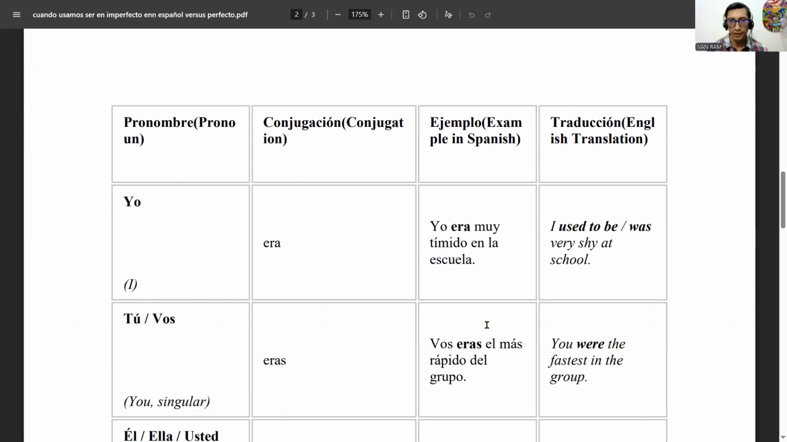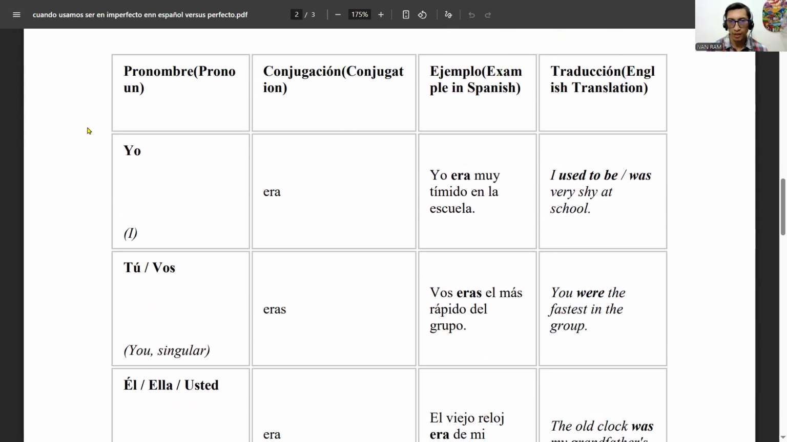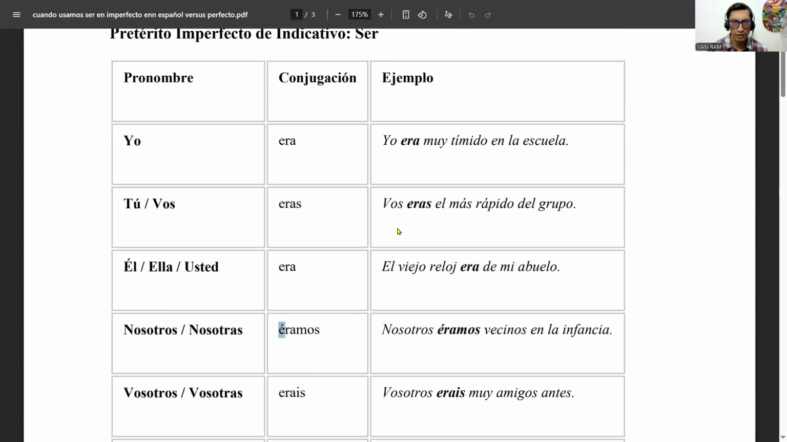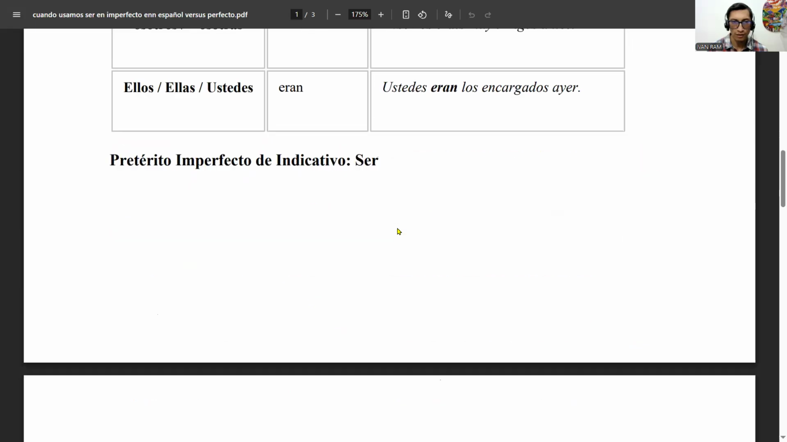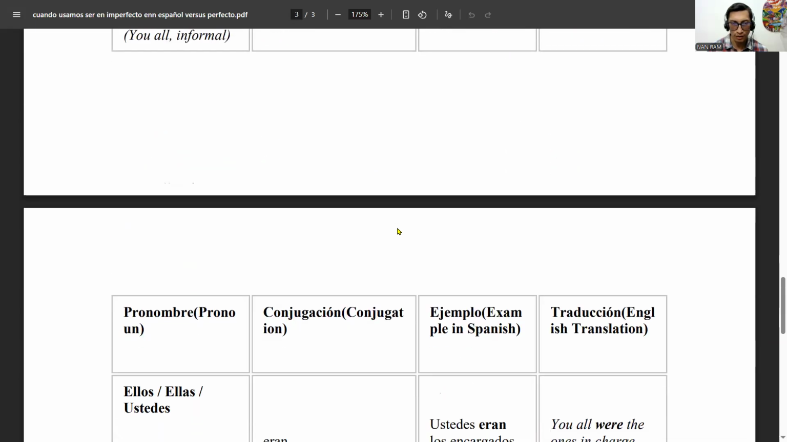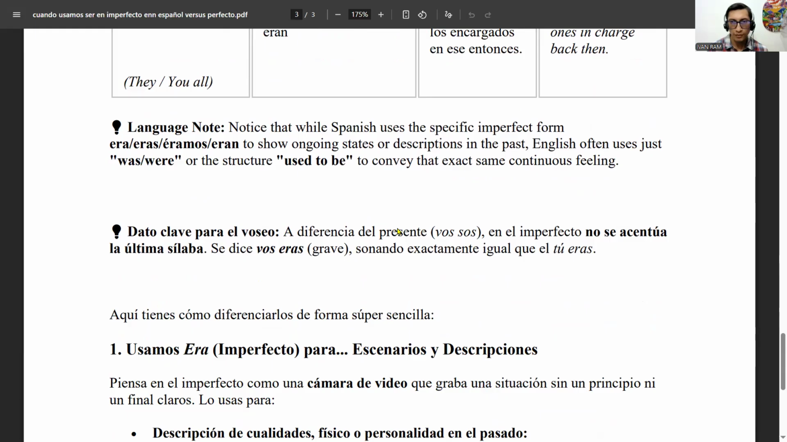So here we have, for example, yo era muy tímido en la escuela. Hold on. Do we have the uses? Something else about this? I don't think so. Maybe not. Yeah, I like this one, this note. Let's read this note first.